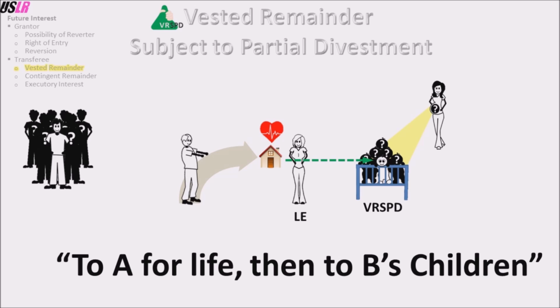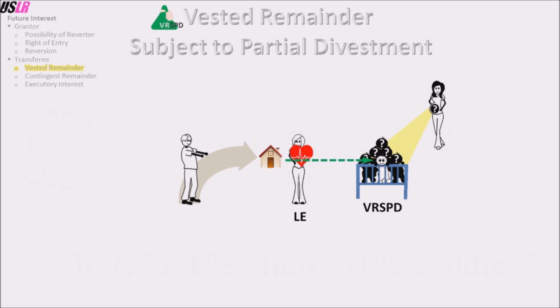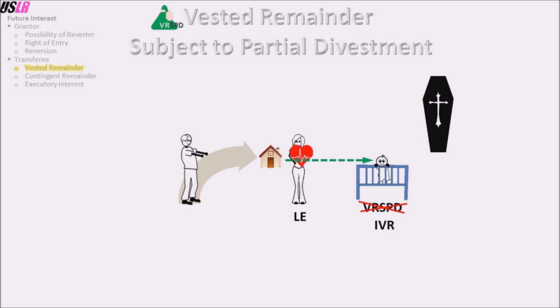In analyzing a vested remainder subject to partial divestment, it is important to figure out when the class closes. A class is open if more members can still join. A class is closed when it is impossible for more members to join or when a member can take possession of the estate, i.e. when the prior estate ends, whichever happens first. This is an important note. Applied to our example, if B dies before A, then C's future interest changes. On B's death, C switches from a vested remainder subject to partial divestment to an indefeasibly vested remainder because B can no longer have children.